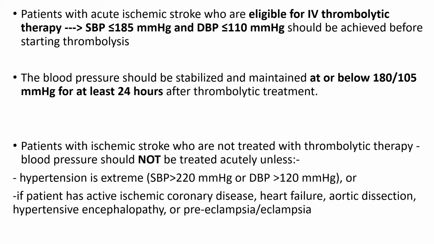Patients with ischemic stroke who are not treated with thrombolytic therapy, the blood pressure should not be treated acutely unless the hypertension is extreme, which is systolic blood pressure of more than 220 or diastolic more than 120, or if the patient has active ischemic coronary disease, heart failure, aortic dissection, hypertensive encephalopathy, or preeclampsia, eclampsia.